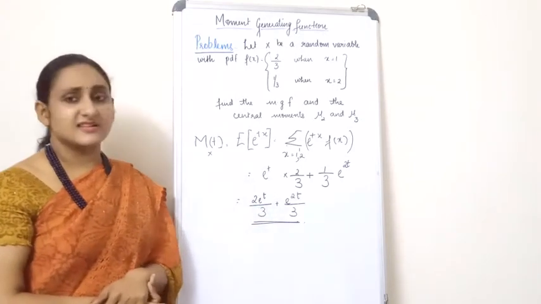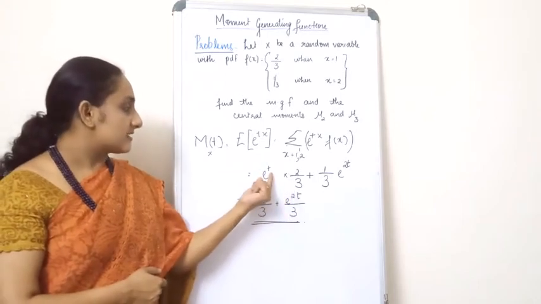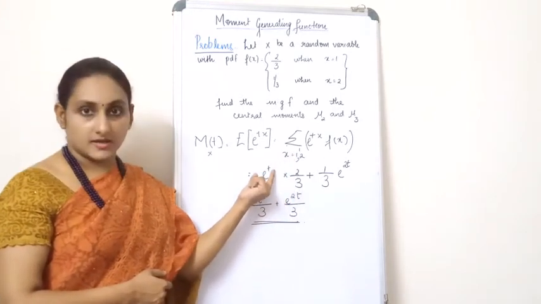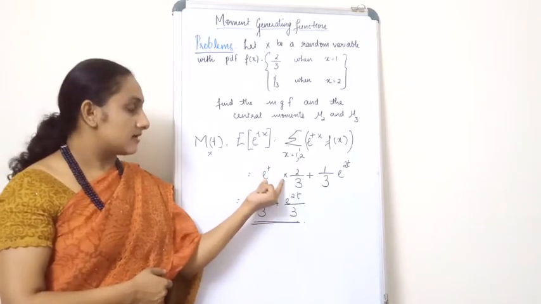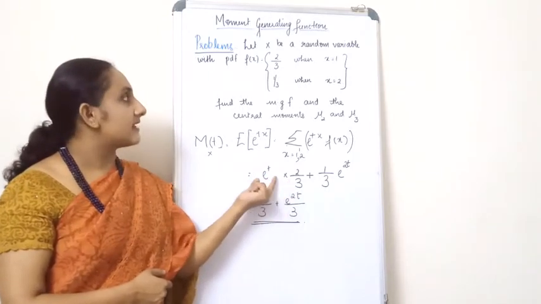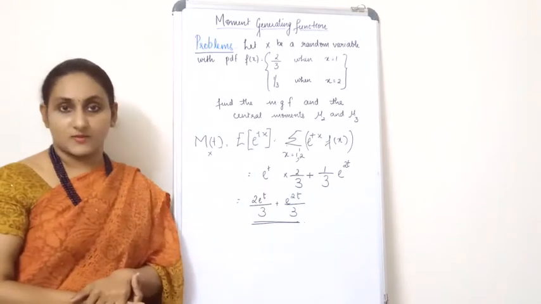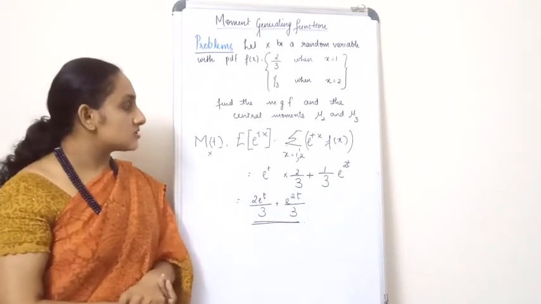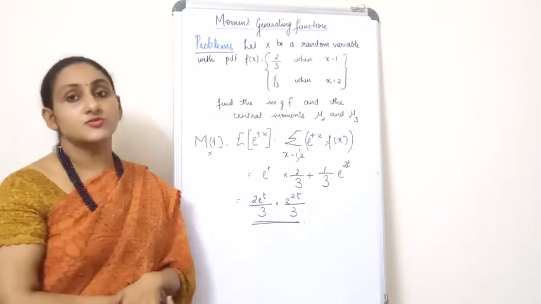So that is equal to e raised to t. How did I get this e raised to t in the first term? Actually it was e raised to tx. When I put x is equal to 1 here, I got e raised to t multiplied by 2 by 3, because f of x is 2 by 3. Plus 1 by 3 into, in a similar manner, e raised to 2t.